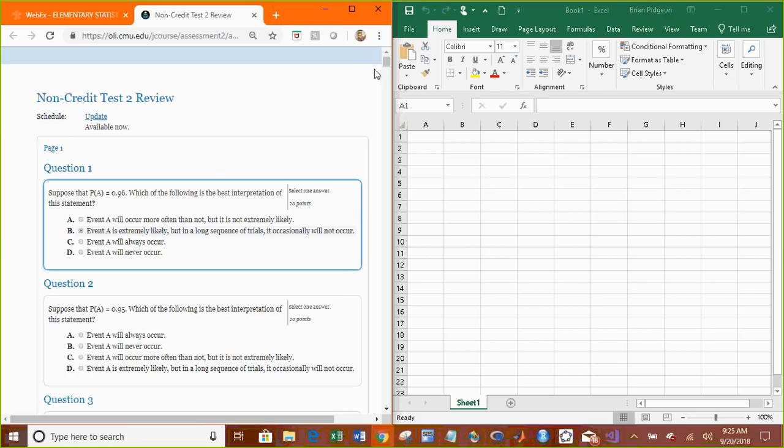So same thing with question 2. Exact same answer.